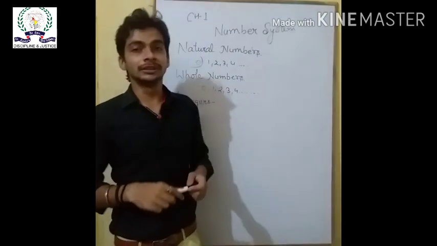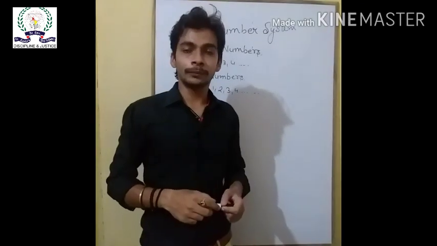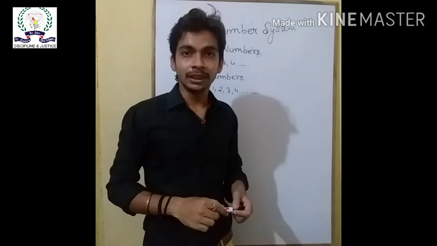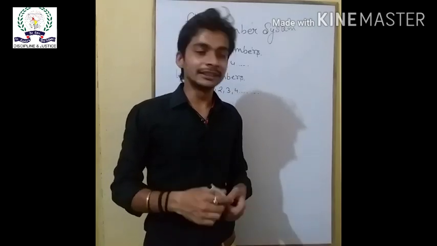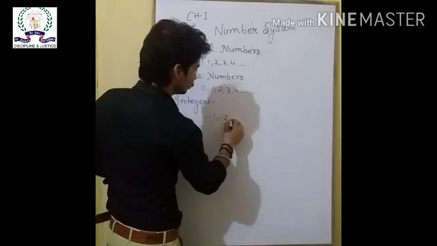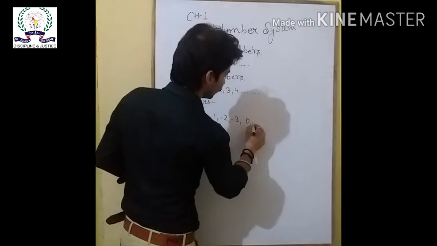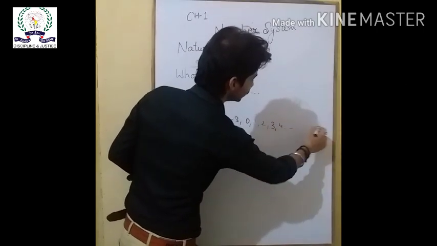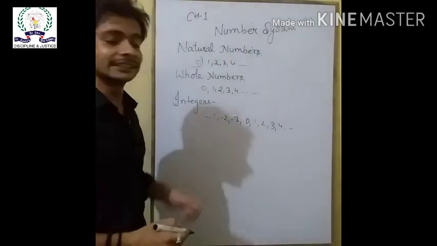All the whole numbers including zero and with their negative numbers are called integers. The numbers -1, -2, -3, 0, 1, 2, 3, 4, all these numbers and so on are called the integers,